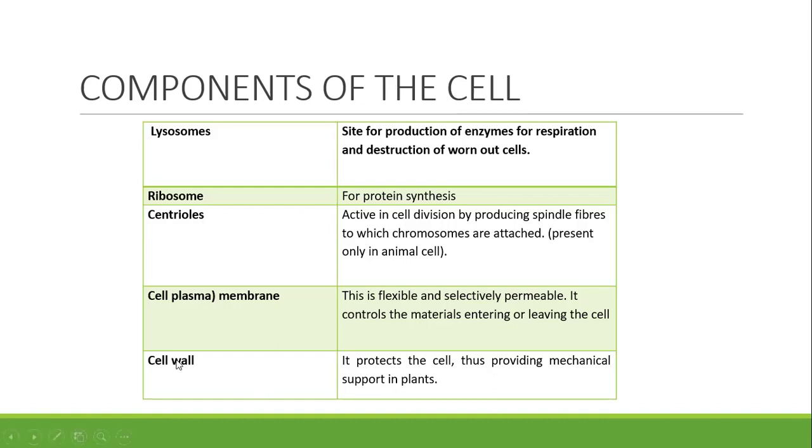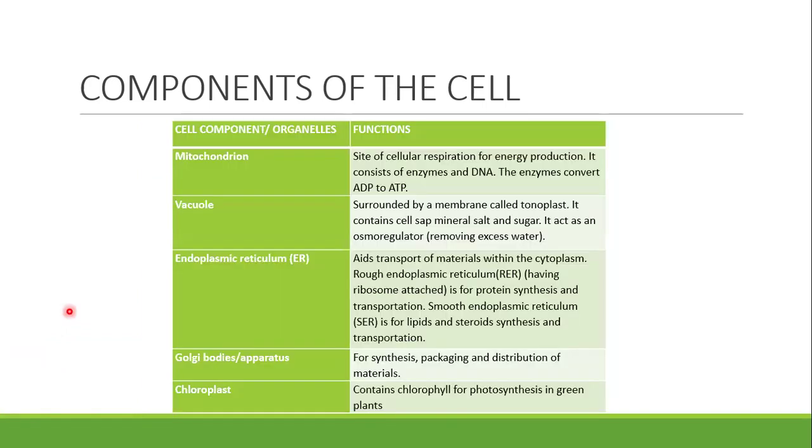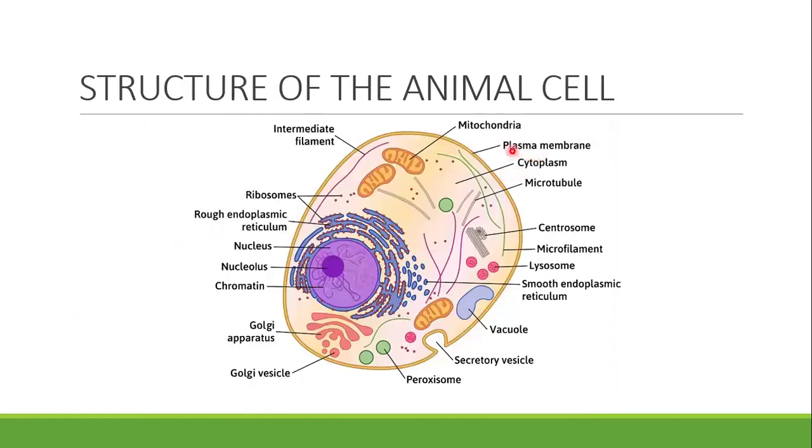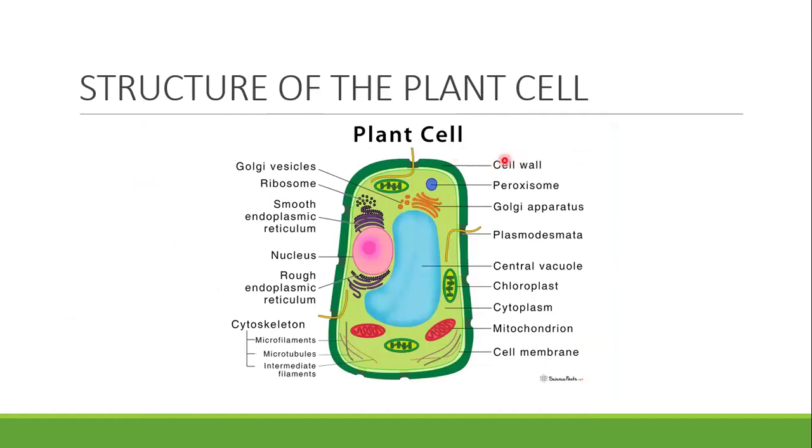Then finally, we have the cell wall. The cell wall is different from the cell membrane. The cell wall protects the cell and provides mechanical support in plants. So our cell wall is only present in plants. Animal cells do not have a cell wall. As you can see, this is the plasma membrane here, but we do not have a cell wall. We call it the cell membrane. For animal cells, they do not have a cell wall, but plants have what we call the cell wall.